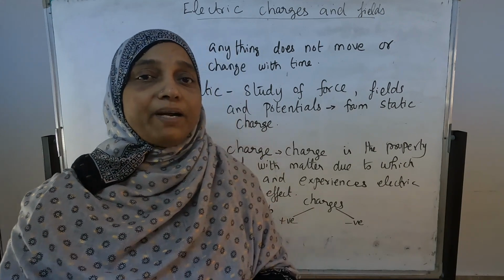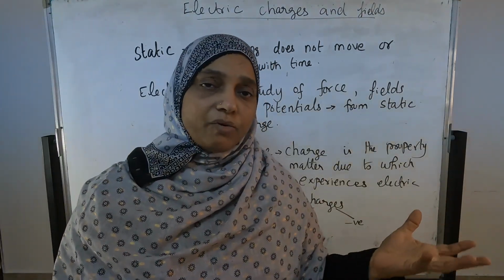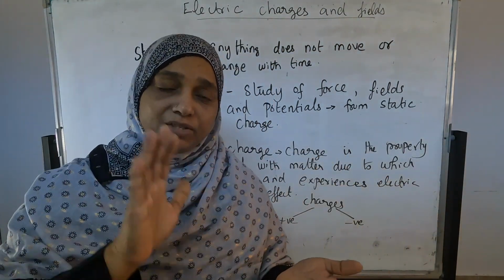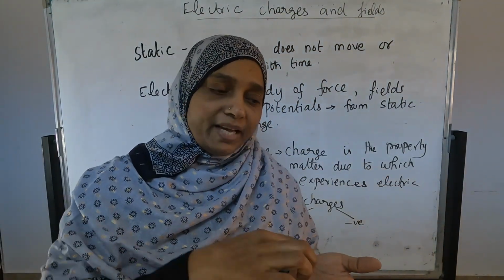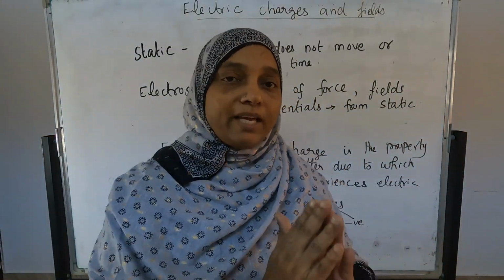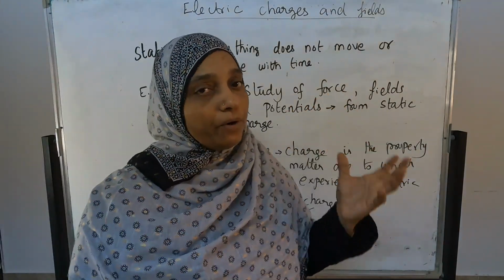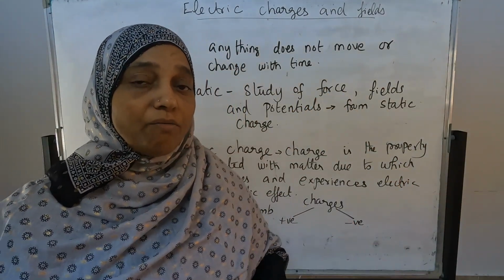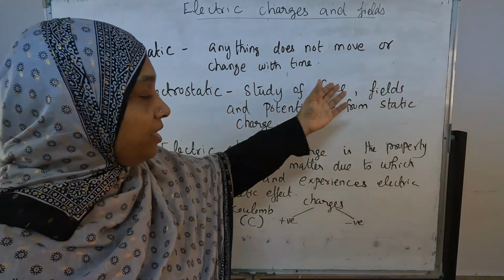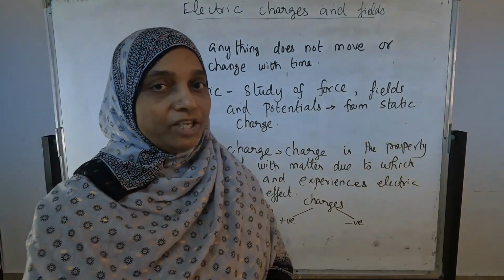Electric field is similar to the magnetic field we studied in grade 10. Around a magnet, field lines are produced, and similarly around a charge, field lines will come. There is no change in that. Keep that in mind. Then it produces potentials. Potential means how many volts it is supplying. We will study all these in this chapter and the upcoming chapters.